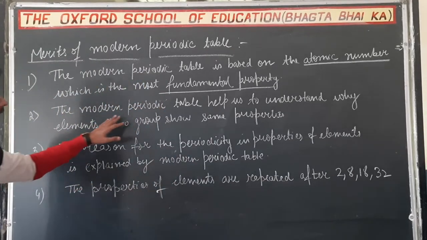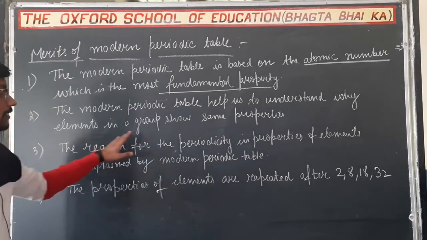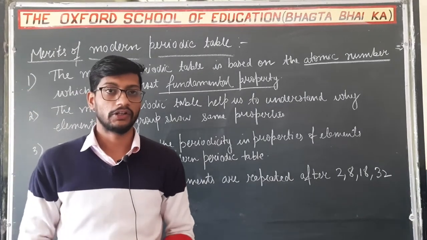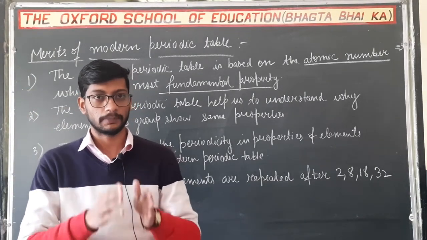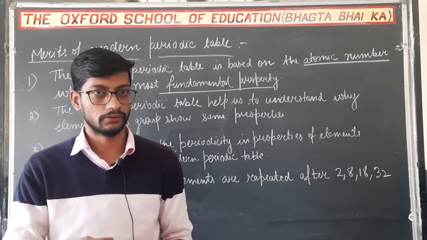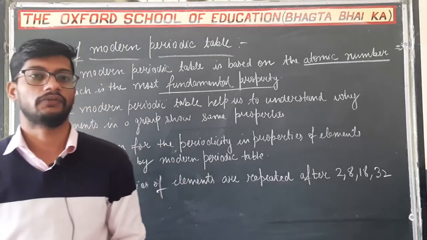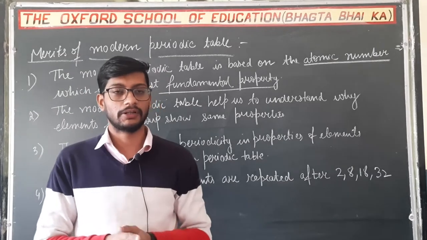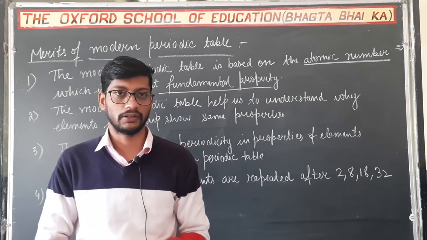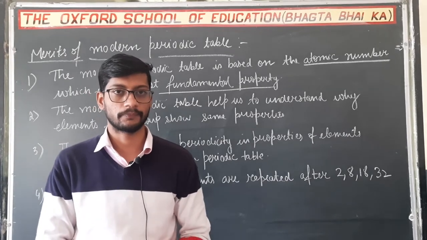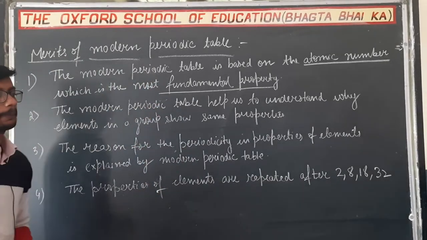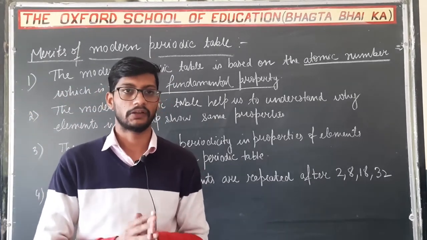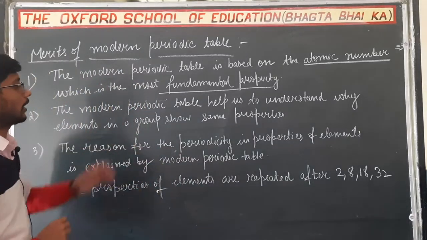So the modern periodic table helps us to understand why elements in a group show the same properties, since the electronic configuration of each and every element in a particular group is similar, so the properties are similar. In the second group, all the elements which belong to the second group, their properties are the same since their electronic configuration is the same. The elements whose electronic configuration is the same will have the same properties. This is what was said by Henry Moseley.